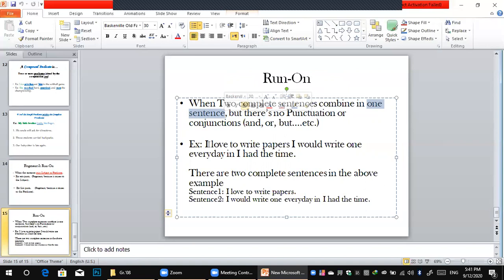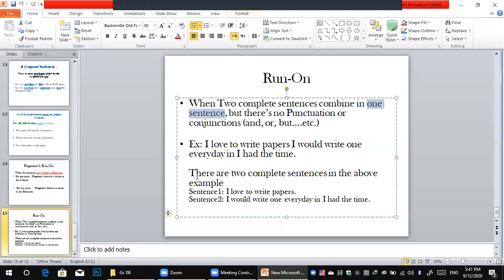Of course, it is simple. Just: I love to write papers. I would write one every day if I had the time. Do you think it's a right or correct sentence? What do you think? I love to write papers. I would write one every day if I had the time. Of course, I understand this.